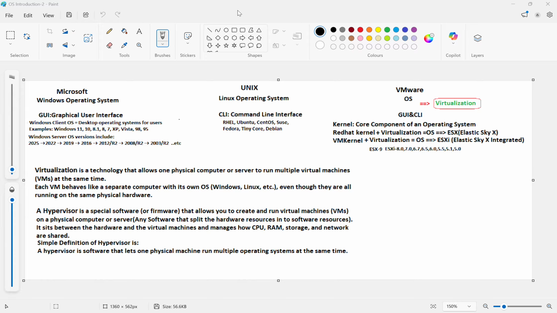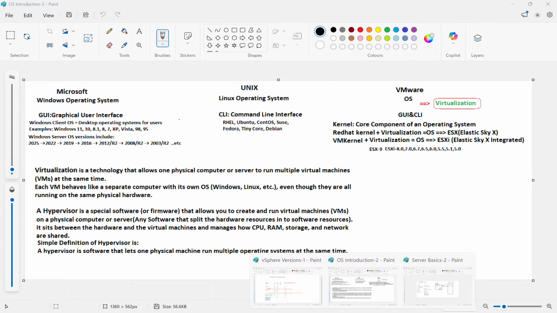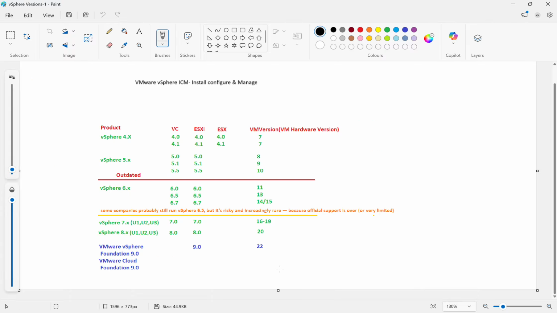For that operating system they named it ESX, Elastic Sky X. Okay, in the vSphere versions, as I said, from the beginning ESX was the OS until the 4.1 version.